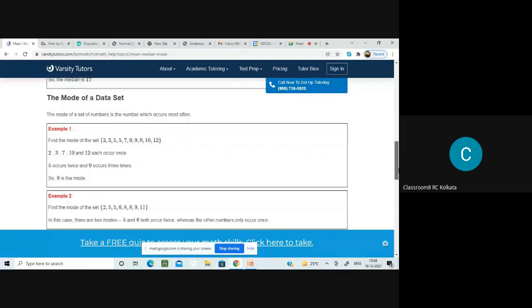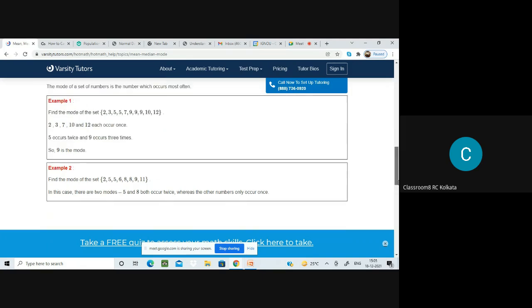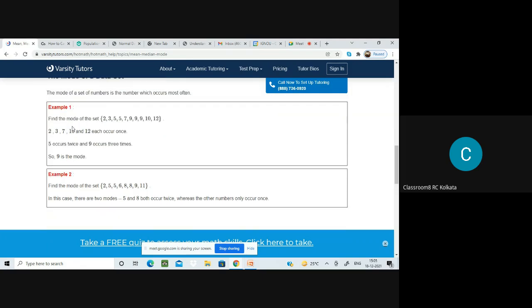And mode, suppose you want to find the mode, that means the largest occurrence, as I told you. You have to find which occurs the most. Now, it can be that two numbers occur the same number of times. These are different types of variations. Here, I want you to find the mode of the set.